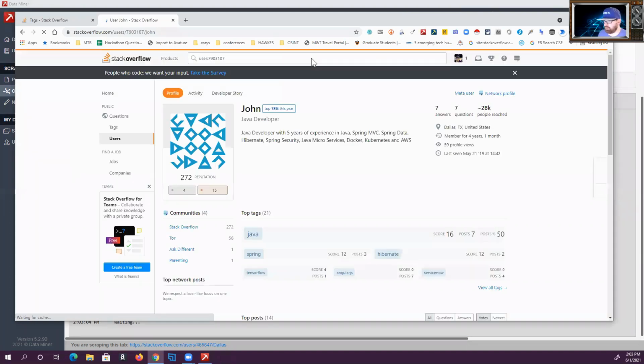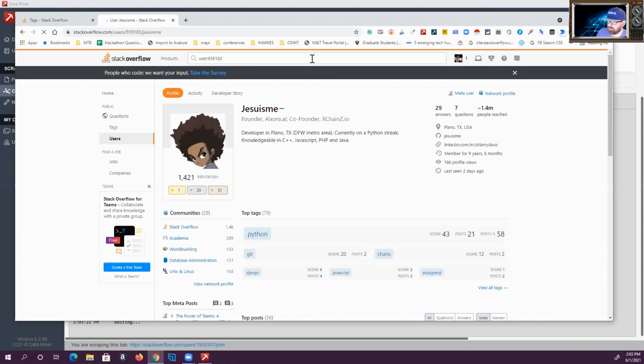So you'll see what's happening in the background is that it's going to each profile. It's visiting each profile and pulling out the information that I built it for. You'll see it's not super fast, okay? But the reason it's not super fast is because I programmed it that way. I programmed it to wait 3 seconds before going on to the new one, okay?